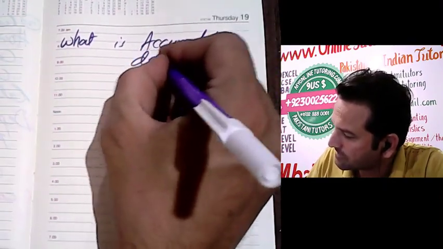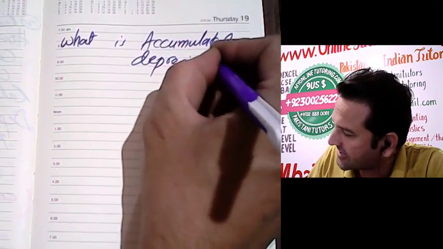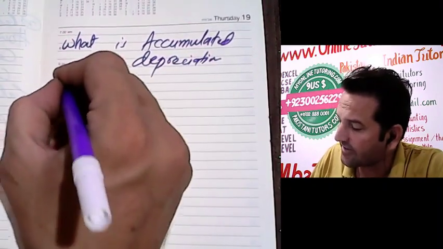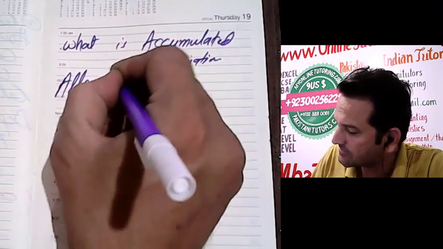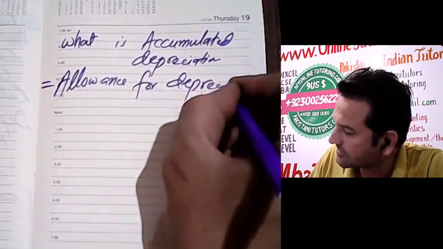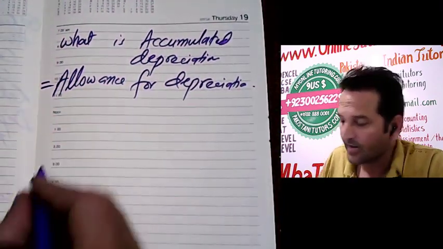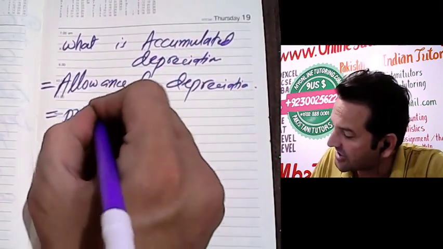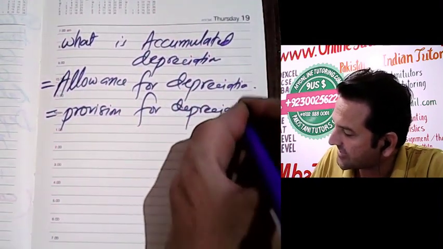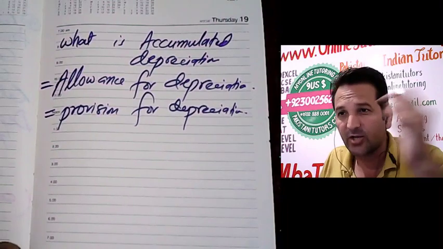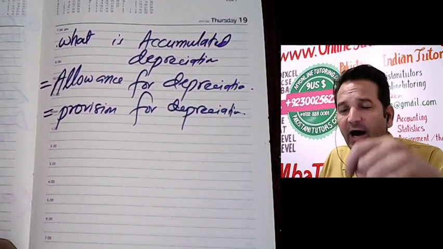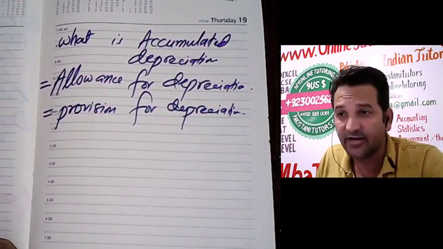Either we say accumulated depreciation, or we say allowance for depreciation, or we say provision for depreciation. All are the same thing, but how are they generated?